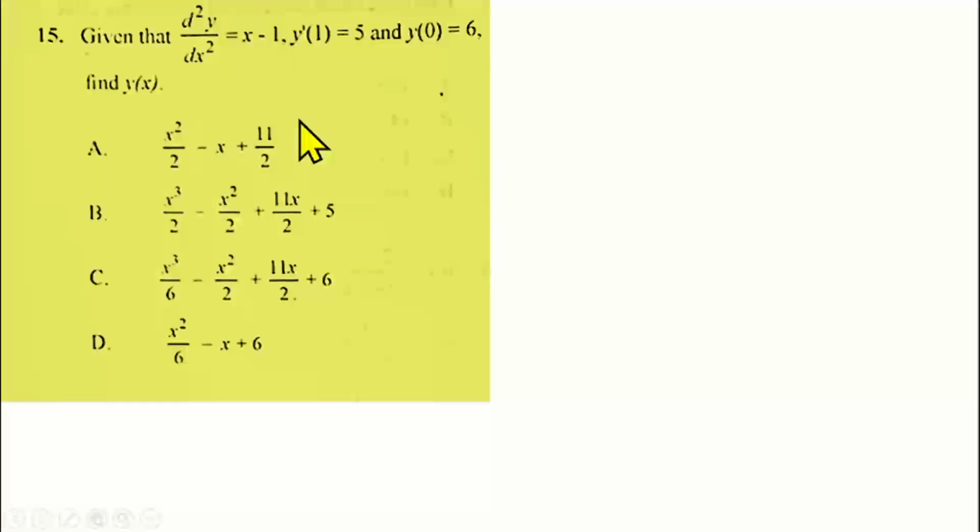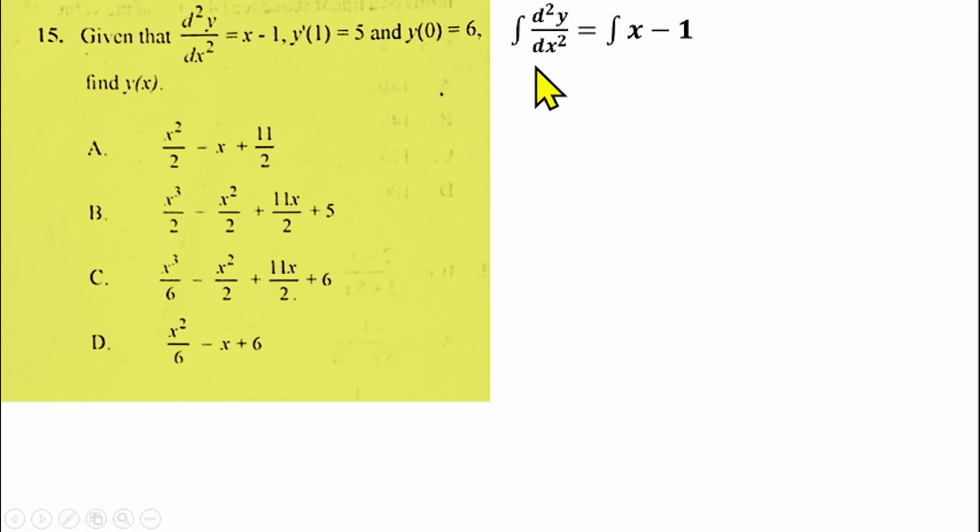Question number 15 is from differentiation and integration, that is ordinary differential equation. So now we are given that d squared y over dx squared is equal to x minus 1, and f prime of 1 is equal to 5, okay, I'll tell you the meaning of that. And y of 0 is 6. You've got to find y of x.